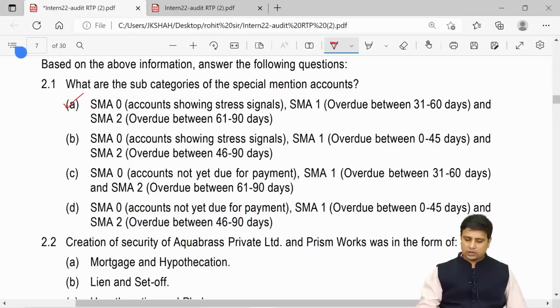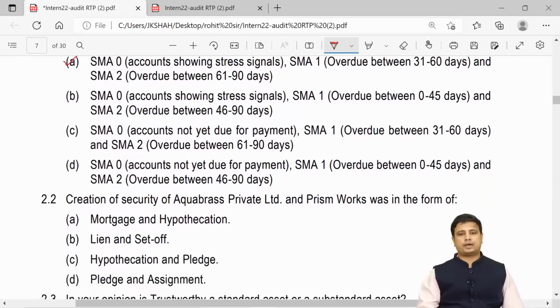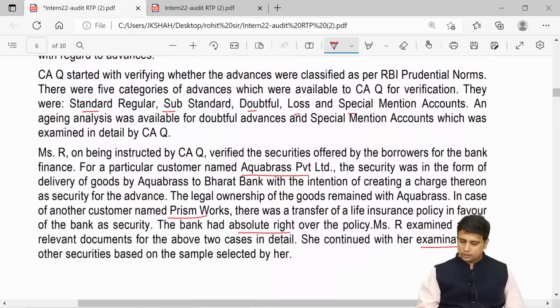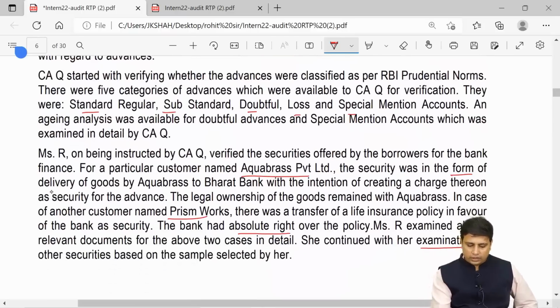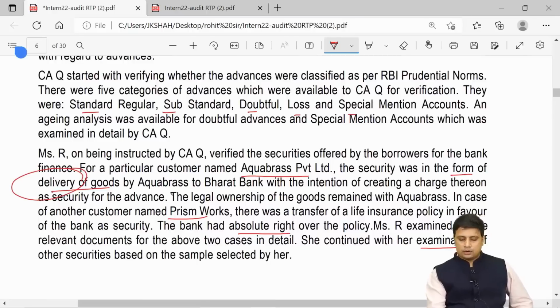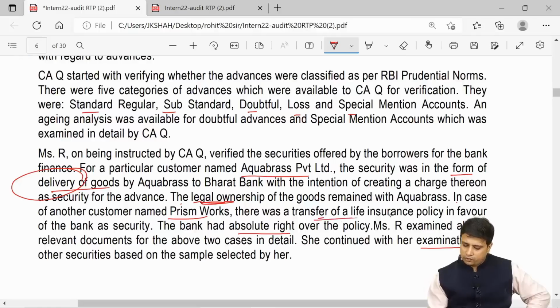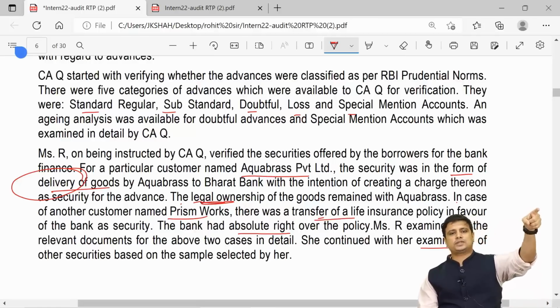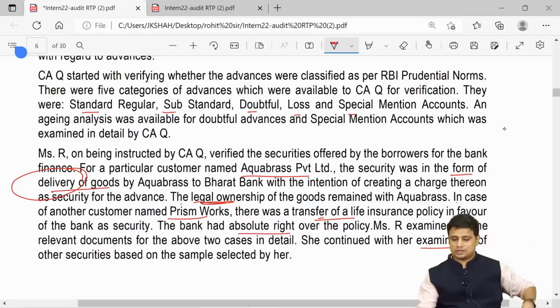Next, creation of securities by Aquabras Private Limited and Prism Works was in the form of. So let me take you back. Here they said security was in the form of delivery of goods by Aquabras to Bharat Bank Limited with the intention of creating a charge. The legal ownership of the goods remains with Aquabras. In case of another customer, Prism Works, there was a transfer of life insurance policy. So in the first one, delivery we have given, so possession is with them, ownership with us. So when that is the case, it is nothing but pledge. Here we have transferred the life insurance policy.